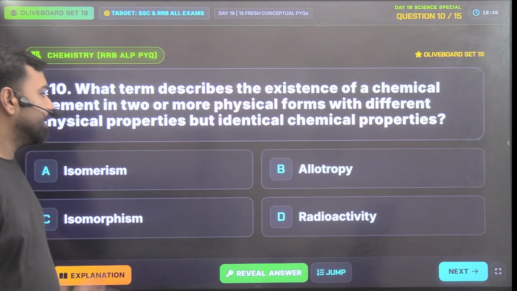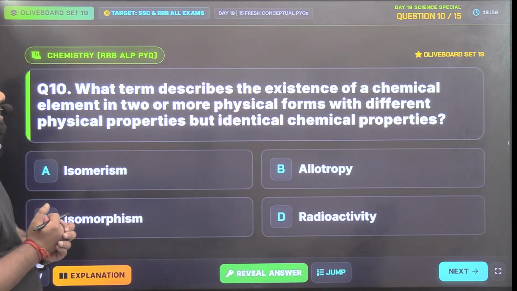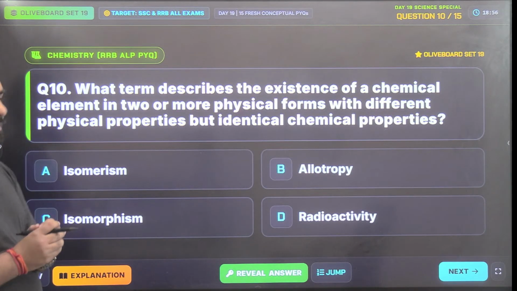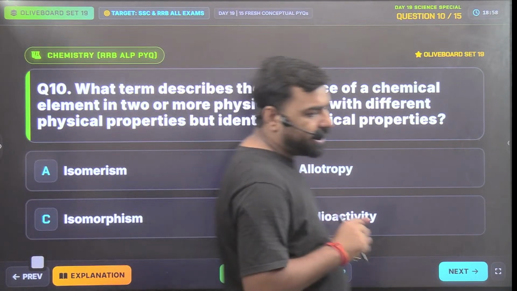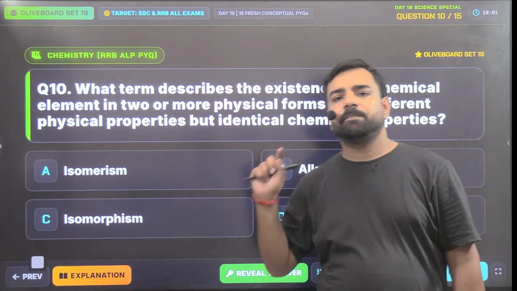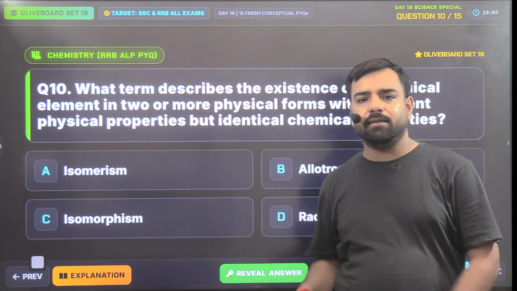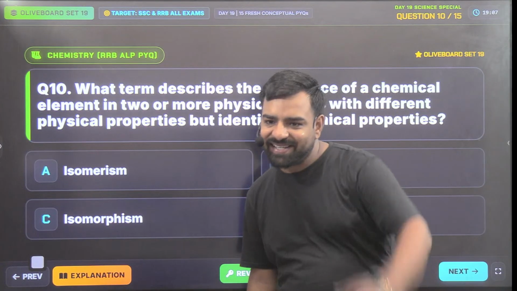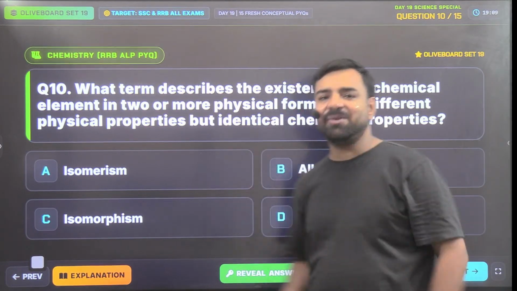Utkarsh, what about this? What term describes the existence of a chemical element in two or more physical forms with different physical properties but identical chemical properties? I'll give you the hint: graphite, diamond, fullerene. They are what? So they are the allotropes of carbon, right? So Utkarsh, Ankita, salute guys. Both of you are correct.